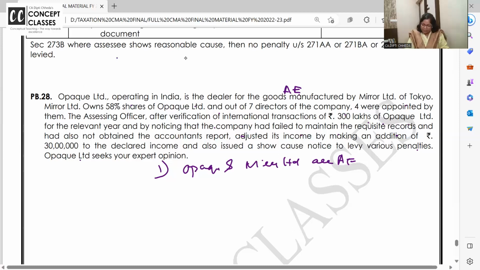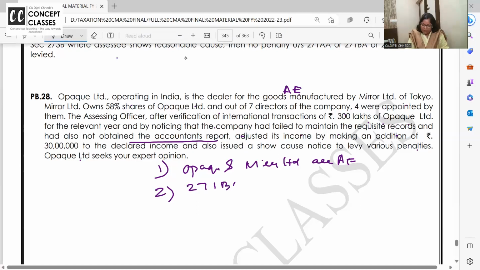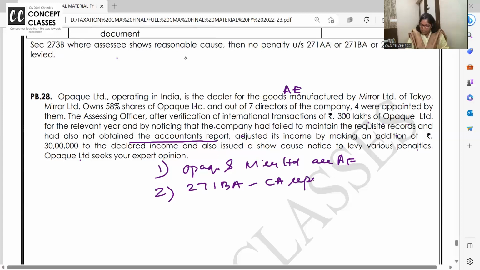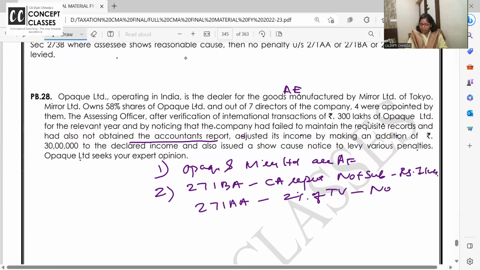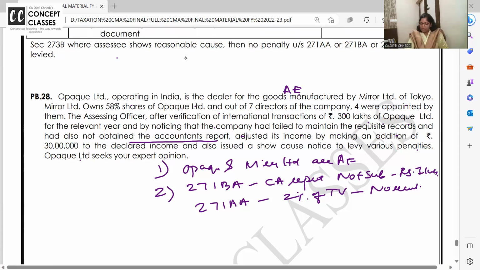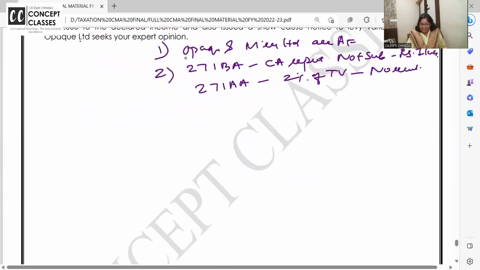तो फिर 271 BA, CA का रिपोर्ट not submitted. They have not submitted. तो कितना पेनल्टी लगेगा? 1 लाख रुपीज. And they have failed to maintain the records. तो फिर 271 AA में 2% of the transaction value for no records. रिकॉर्ड्स ठीक से नहीं है तो 2%, सीए का रिपोर्ट नहीं है तो 1 लाख पेनल्टी लगेगी. That's all for this topic.